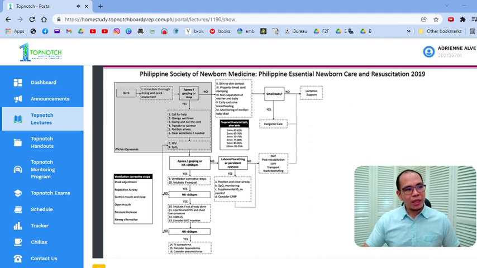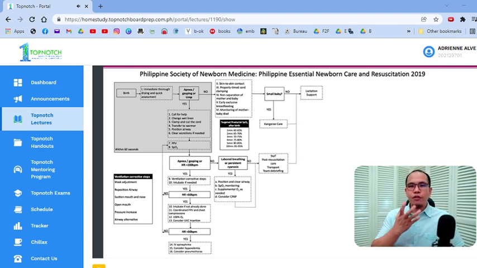And yung first 30 seconds yan, actually, yun yung drying sa stimulation nyo. Okay, so pag tinanong kayo sa exam, how long does it take to stimulate and to dry the baby? The answer should be 30 seconds. Okay, ang sequence ng 30 seconds na yan ay face, head, trunk, back, arms, legs. Madaling tandaan, di ba? So 5 seconds each. Face, head, trunk, back, arms, legs. So total of 30 seconds. Okay? So in essence, yung management na to guys, 30 seconds lang dapat yan.